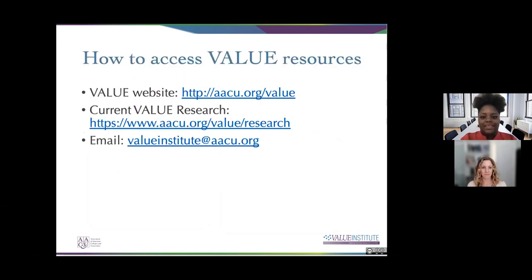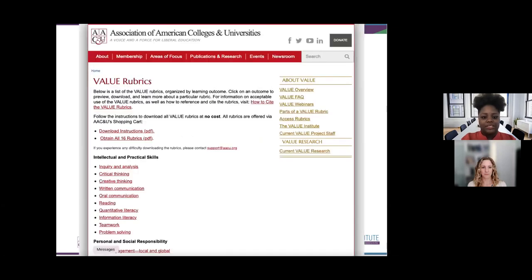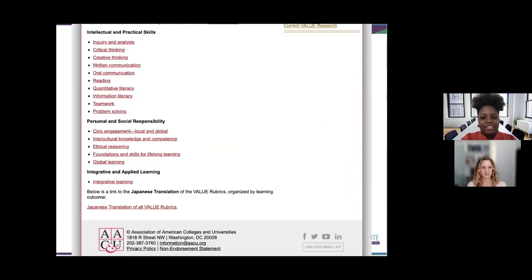Now we're going to go over how to access the VALUE resources. This might be a good page to screenshot or just jot down really quickly. The first thing we're going to show you is some screenshots of how to navigate the VALUE website and get to those rubrics. This is what the page looks like with the VALUE rubrics. You can go to the download instructions if you want, or you can just follow along with what I'm about to say. Here is the list of all of the 16 rubrics, which are also our 16 essential learning outcomes. You click on any of those that you want.